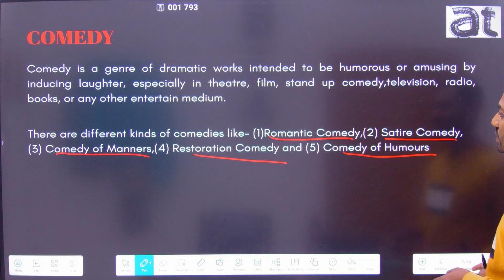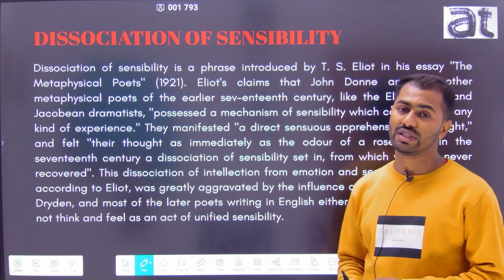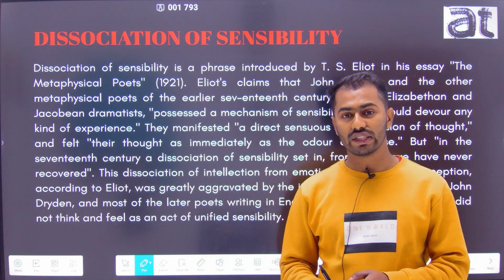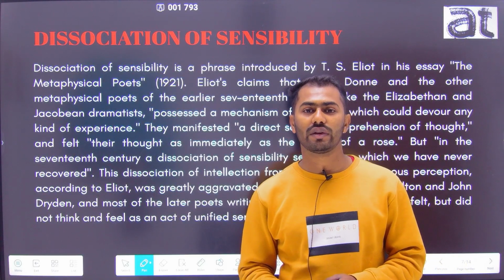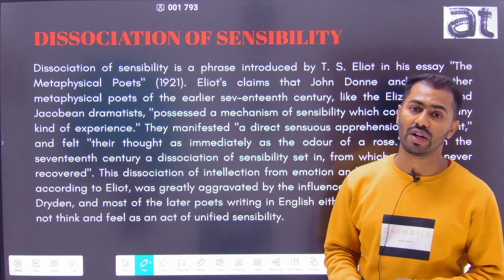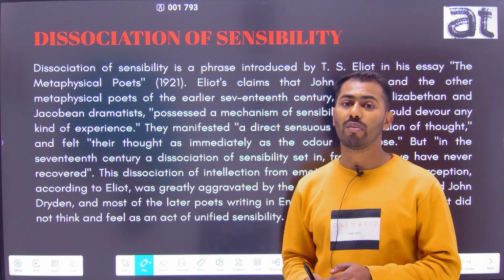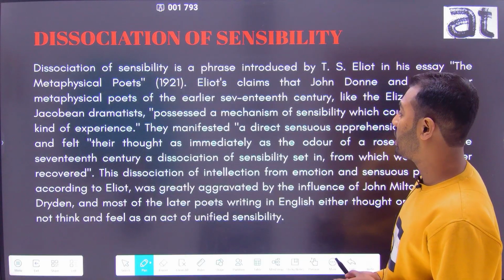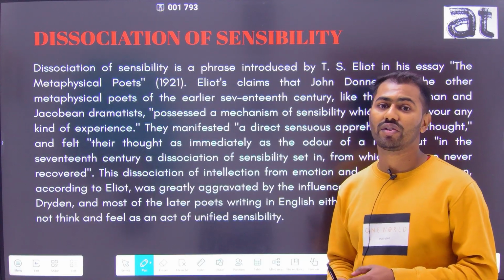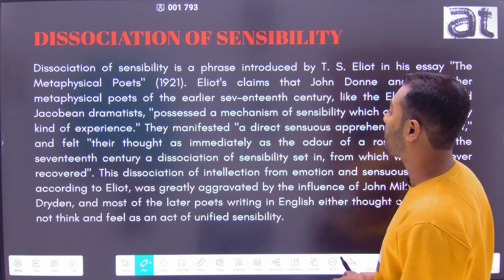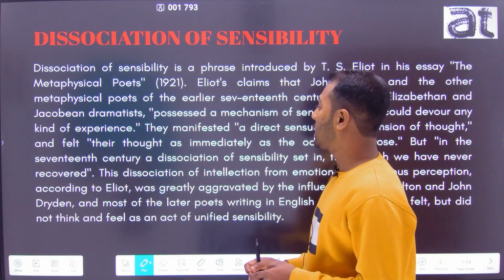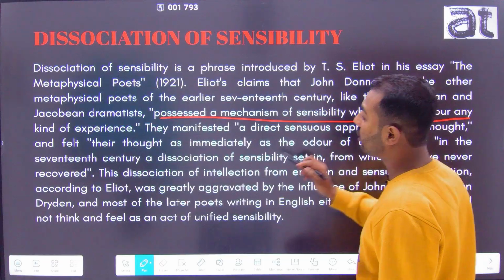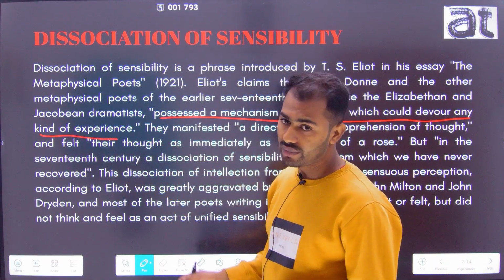After that comes dissociation of sensibility. Dissociation of sensibility is a term introduced by T.S. Eliot in his essay The Metaphysical Poets in 1921. In this work, he compared the metaphysical poets like John Donne and other metaphysical poets with the Elizabethan dramatists and writers, and says that the metaphysical poet possessed a mechanism of sensibility which could devour any kind of experience.